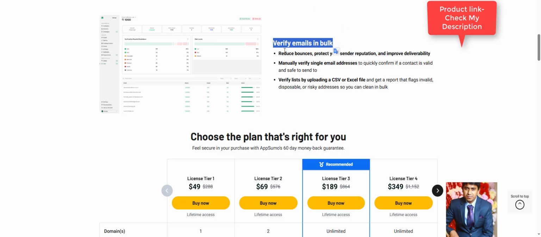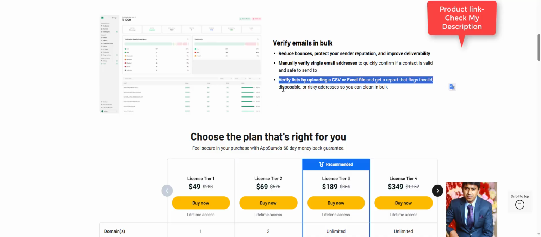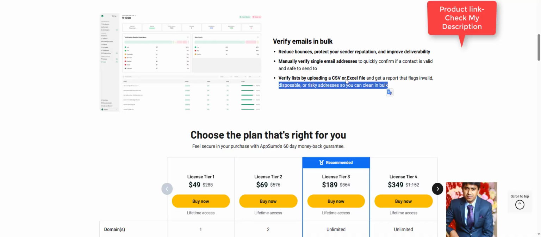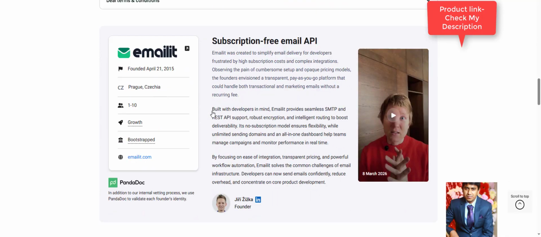Verify emails in bulk. Reduce bounces, protect your sender reputation, and improve deliverability. Manually verify single email addresses to quickly confirm if a contact is valid and safe to send to. Verify lists by uploading a CSV or Excel file and get a report that flags invalid, disposable, or risky addresses so you can clean in bulk.